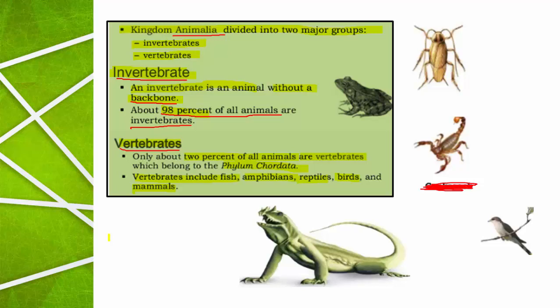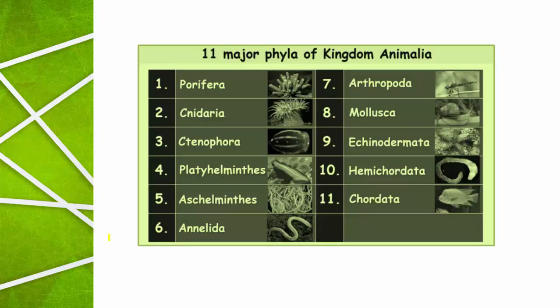The invertebrates are also called non-chordates, and vertebrates are called chordates, and all the vertebrates are included in one phylum called Chordata. So what are the different members of Chordata? Fishes, amphibians, reptiles, birds and mammals. So moving to the next one.